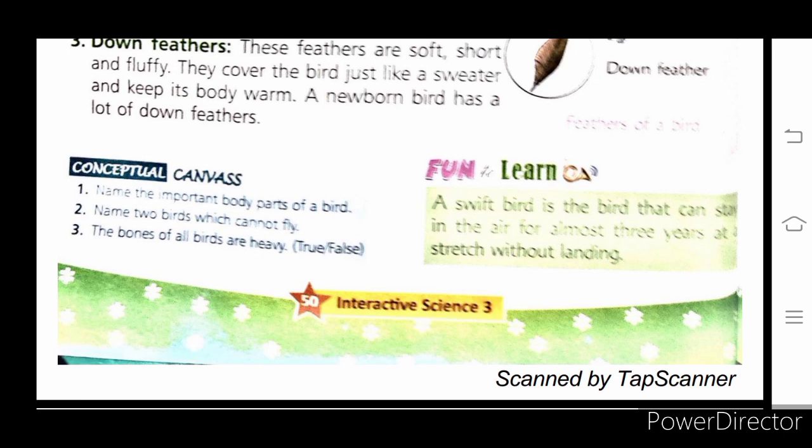Number 3. The bones of a bird are heavy. True or false? This is false. As you know children, the bones of a bird are light and are filled with air. The bones of a bird are hollow. They have hollow bones which are filled with air.